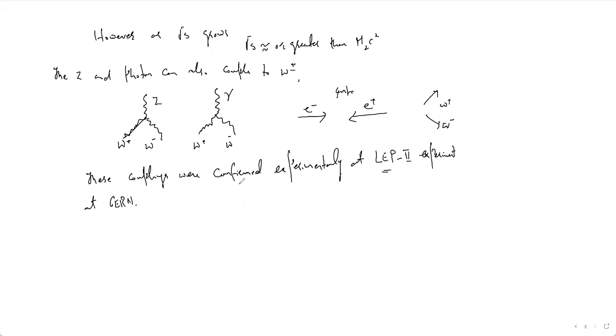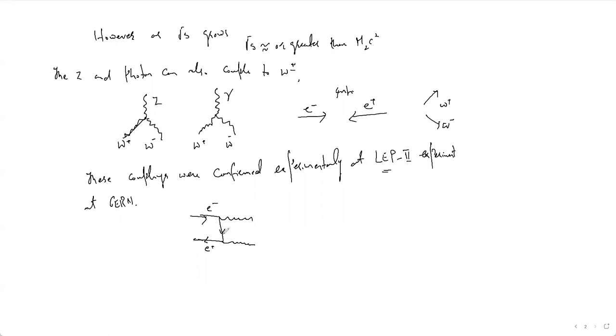Now, regarding the coupling of this W plus to the electron and neutrino, I will represent it by the Feynman diagram. Let me show you how it actually happens. Here we have an electron coming in, and this is a positron, because they are coming in opposite directions.